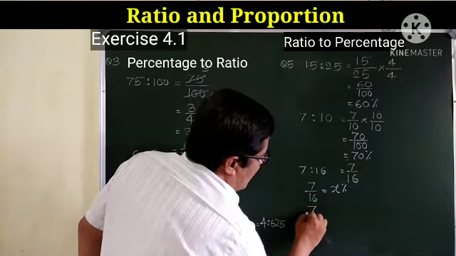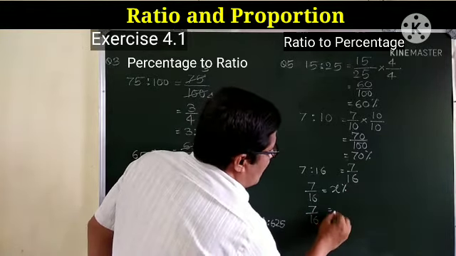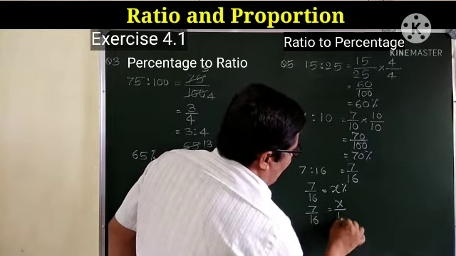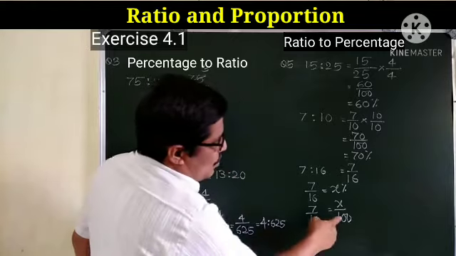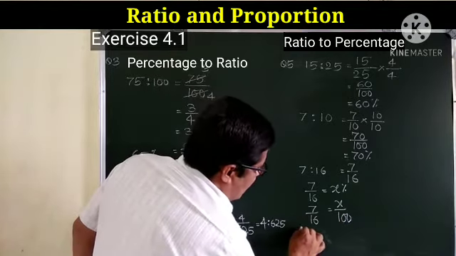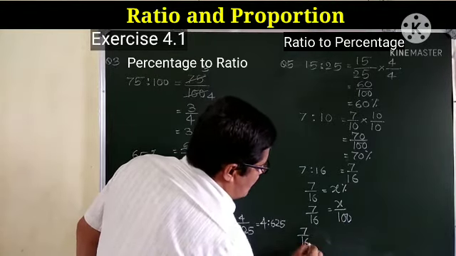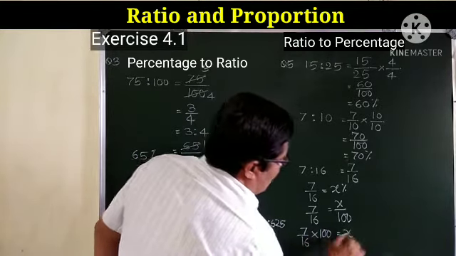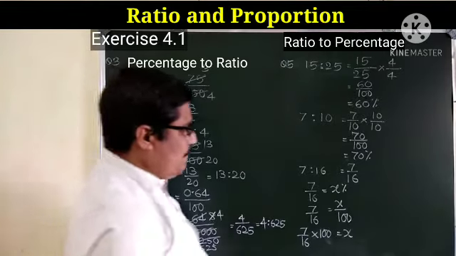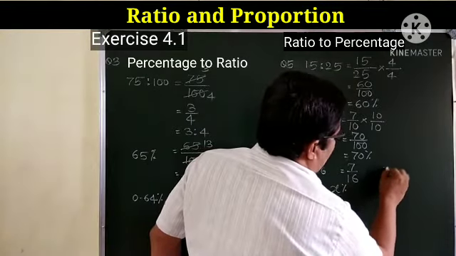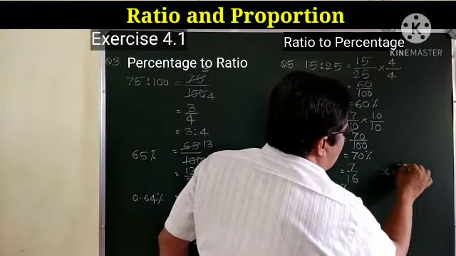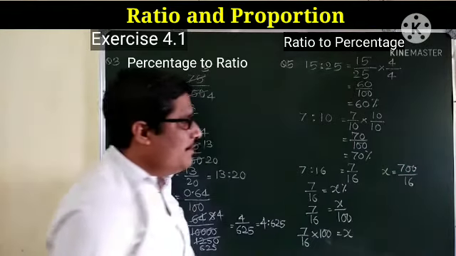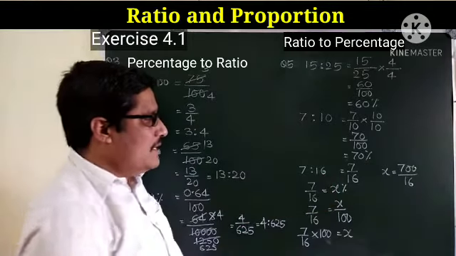That means 7/16 is equal to x upon 100. So move this 100 on this side. So 7/16 multiplied by 100 is equal to x. So here I will write x is equal to 700/16. Now divide that 700 by 16.